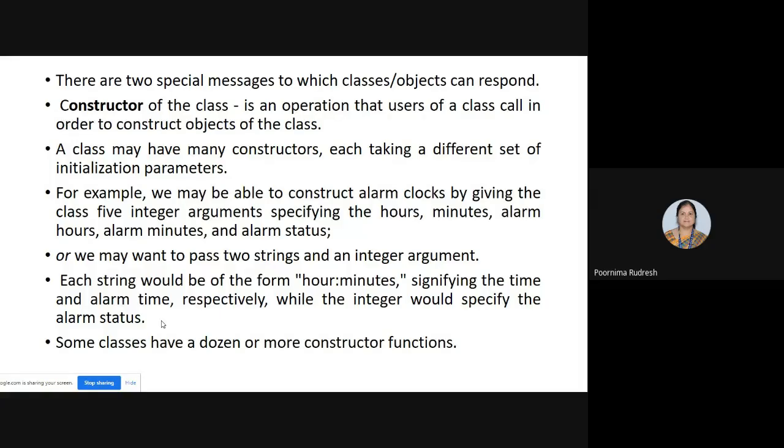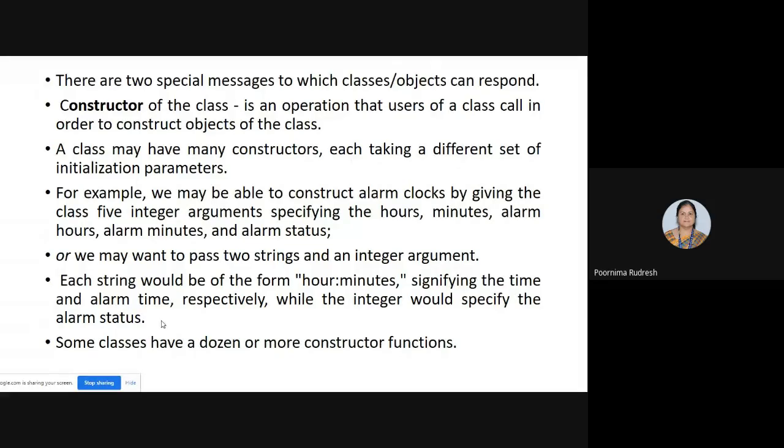Clear? So the constructor operation of a class is used by the users of a class whenever they want to construct a new object. Understood? So like that, a class can have any number of constructors, each taking a different set of initialization parameters. Each constructor is a different one, and each may take a different set of initialization parameters.